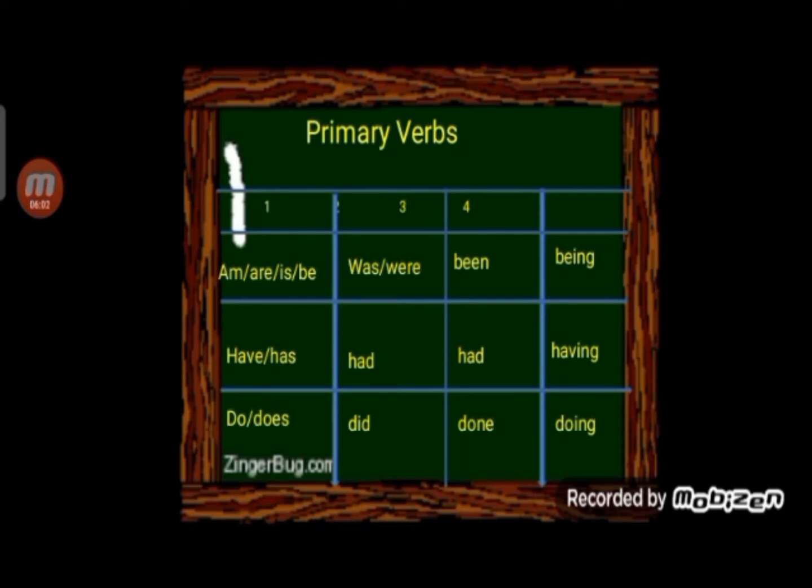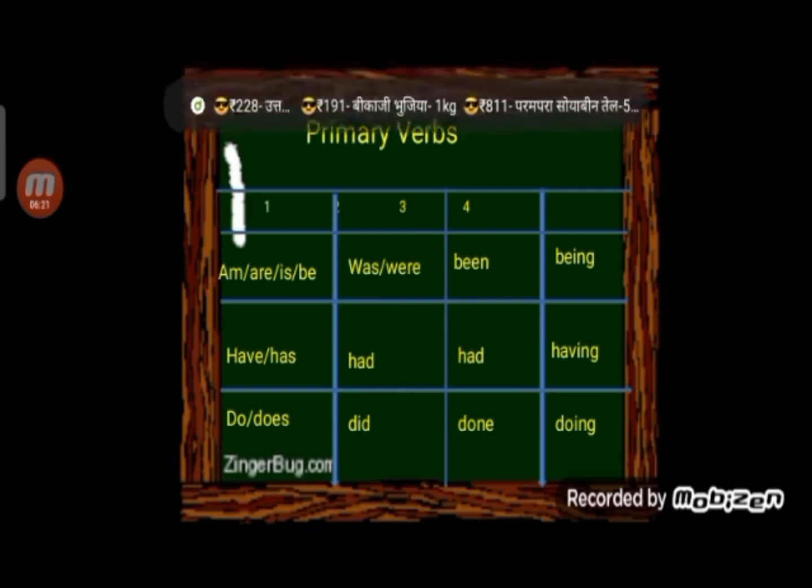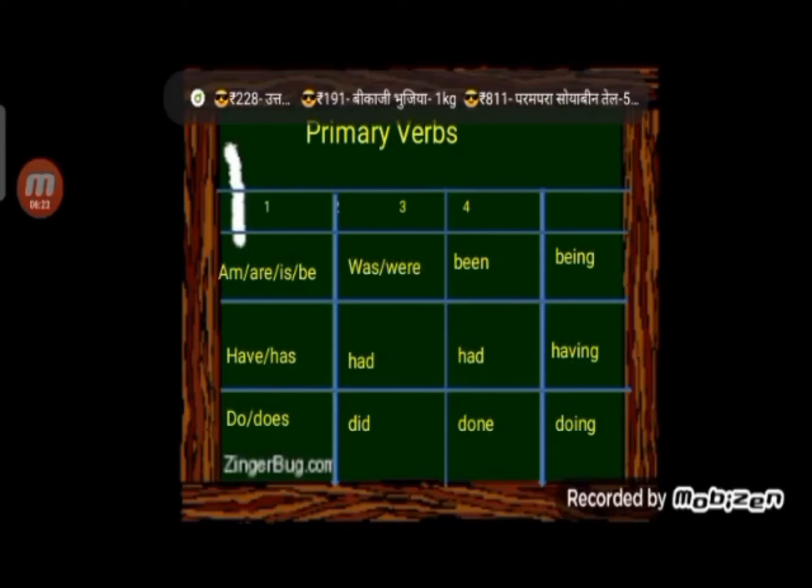Let's talk about the 4 forms of the primary verbs. Let's take be. Children, be has 4 first forms, that is, am, is, are and be, and the 2 second forms, that is was and were. The third form is being and the ing form is being.